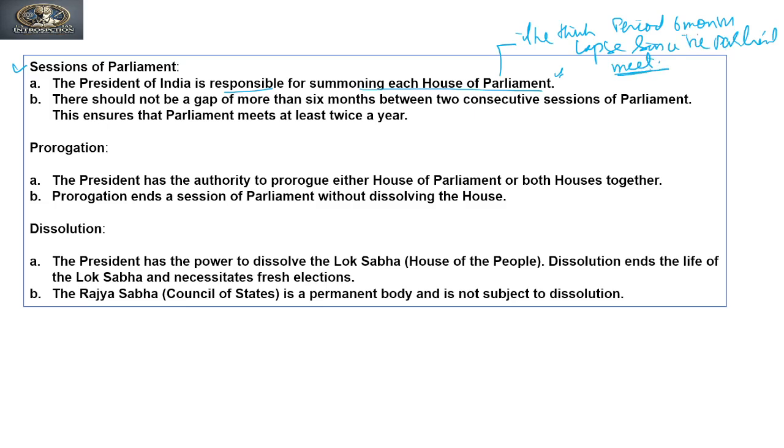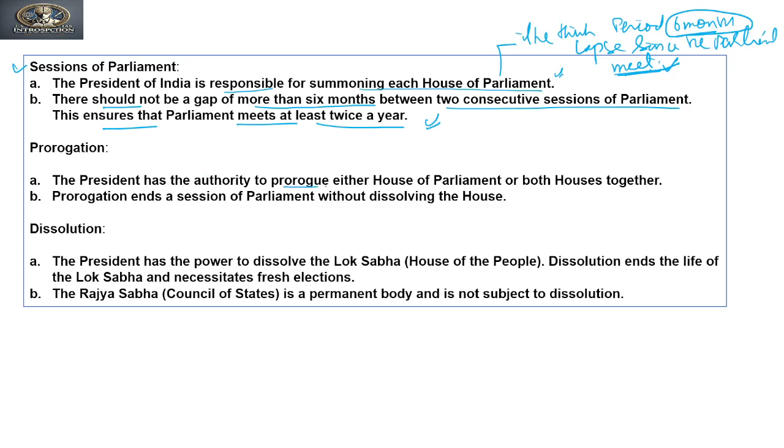If the gap of meeting between the two sessions of Parliament is more than 6 months, then he can summon the House. There should not be a gap of more than 6 months between the two consecutive sessions of Parliament. They should ensure that Parliament meets at least twice in a year. Clear? Next is prorogation.